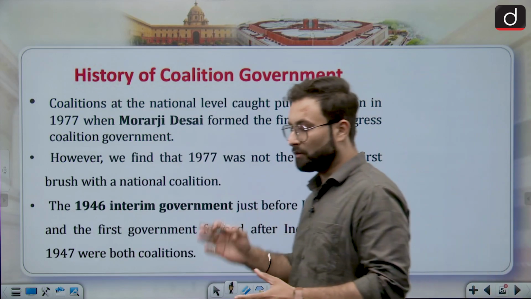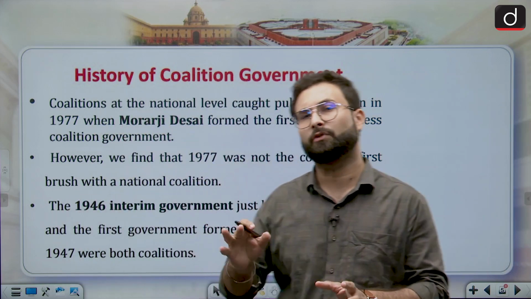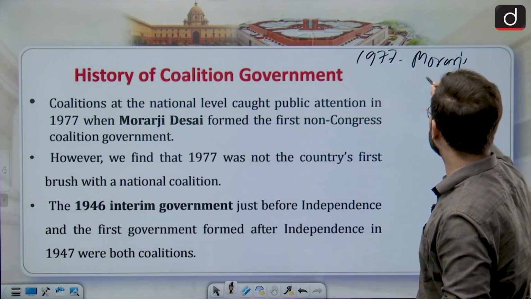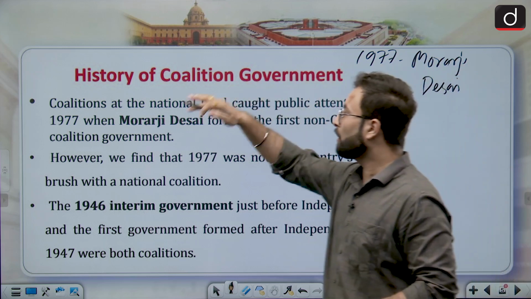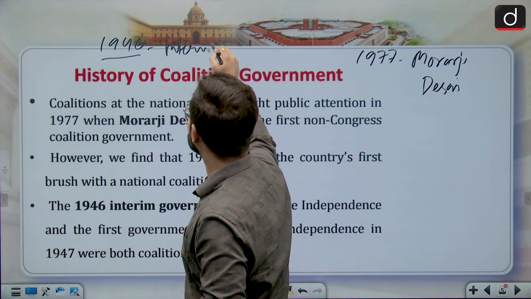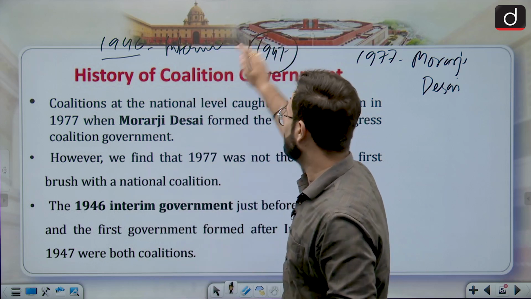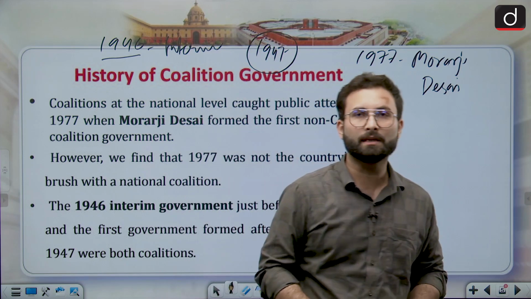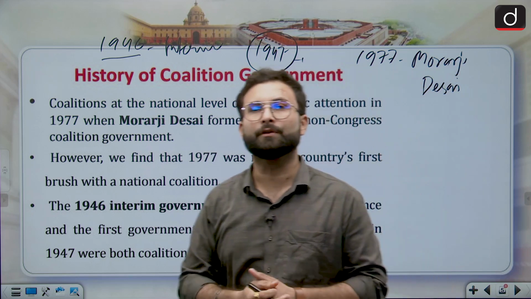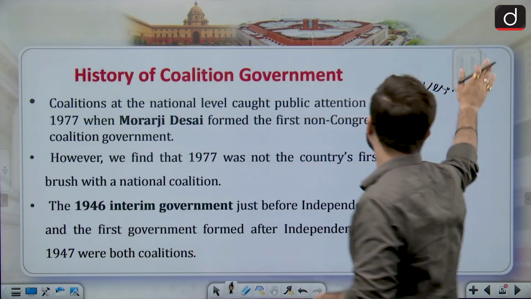Now, what is the history of the coalition government? In India, the rise of the coalition government starts from 1977 with Morarji Desai's government. But this is not the first time. The interim government formed in 1946 was also a coalition government. Afterwards, when we got independence, the first government after 1947 was also kind of a coalition government. So this is not the first time, and it has been there in Indian politics since then.